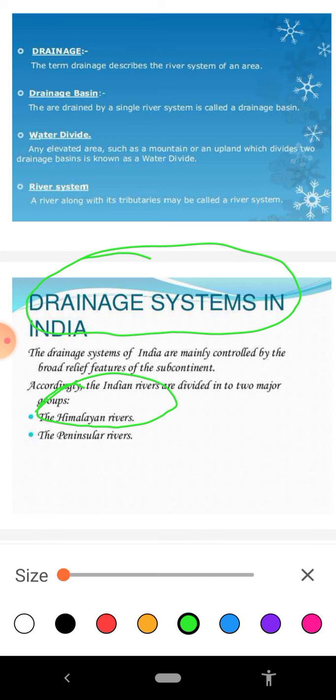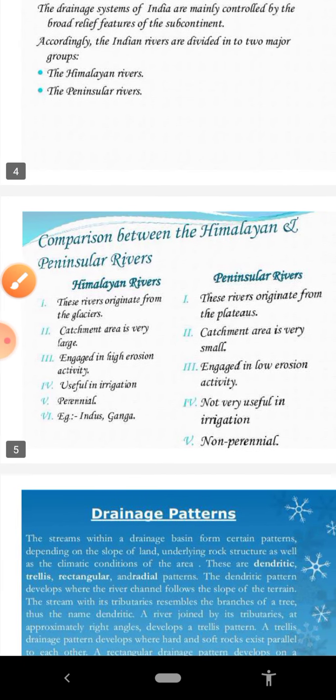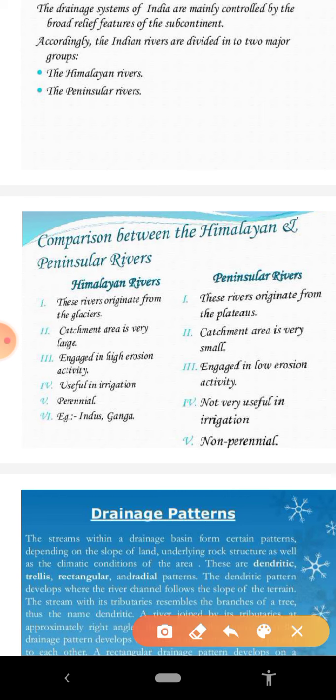The first point of difference: the Himalayan rivers originate from the Himalayas, and the peninsular rivers originate from the hills of the peninsula.